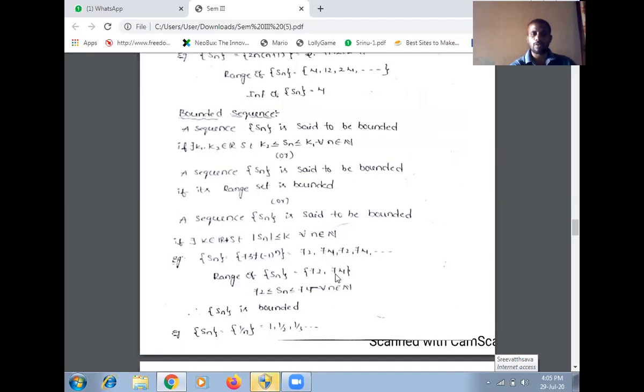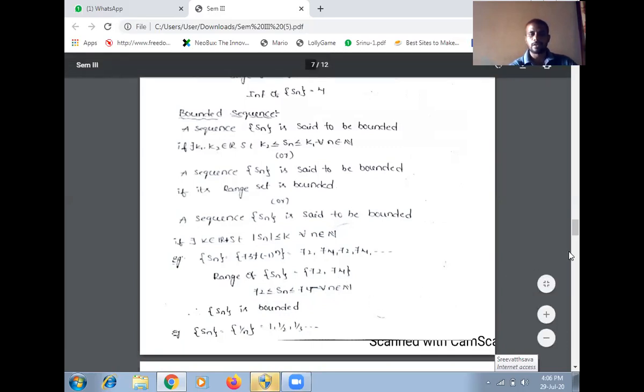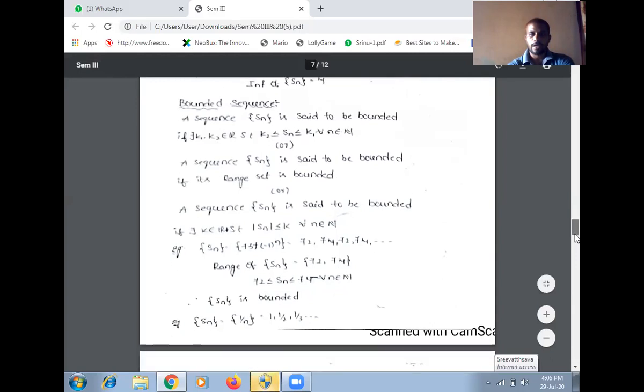These values are repeated, so the range of Sn is 72, 74. Here the infimum of Sn is 72 and the supremum of Sn is 74. So the range set is bounded. It has a lower bound and an upper bound, so it is a bounded sequence. Sn is a bounded set. Now I am giving another example.